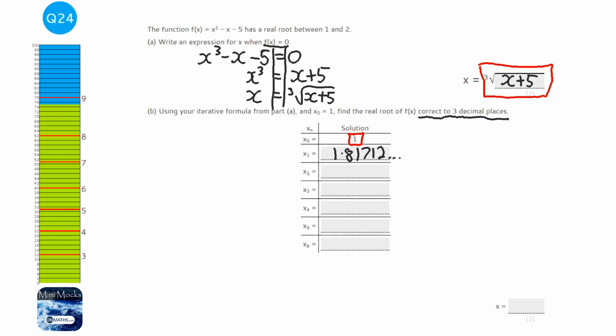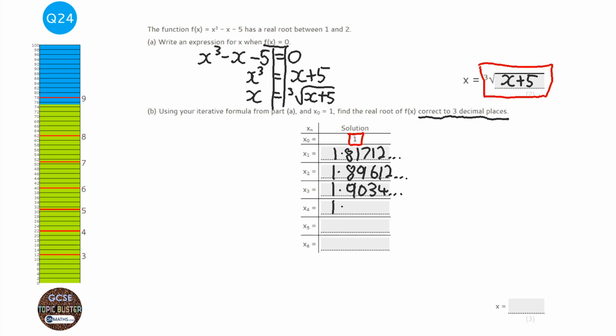Now, if you try and round them, you will get very, very different answers. And it might take you a little bit longer, or you might make a mistake. So you let the calculator do all the remembering for you. Then I press equals, and I get 1.89612, blah, blah, blah. So I'm going to do the same again: cube root button, answer plus 5. And we've got 1.9034, blah, blah, blah.